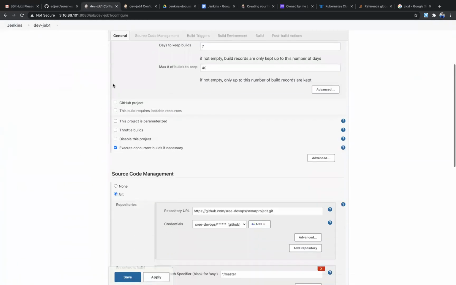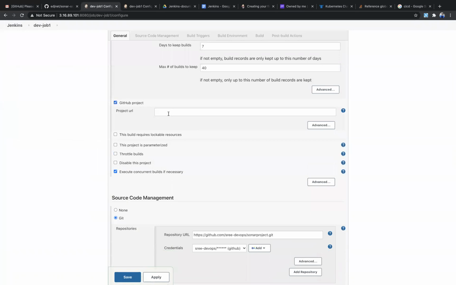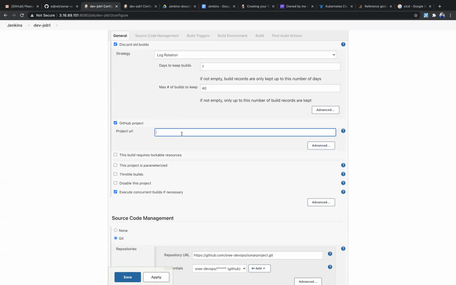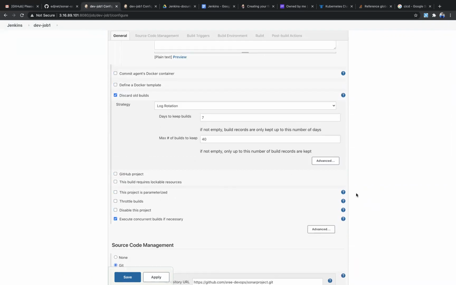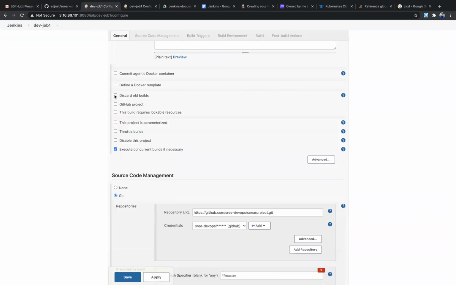Then, GitHub project. You can also configure your GitHub repo here, but here you can configure only public repos. If you have a public repo, you can configure it here. But if you have a private repo or a credential-based repo, then you have to configure that repo elsewhere. Okay, then I will delete this one.